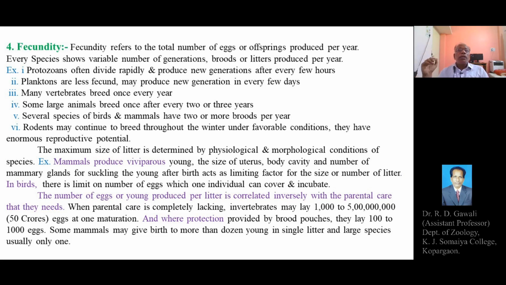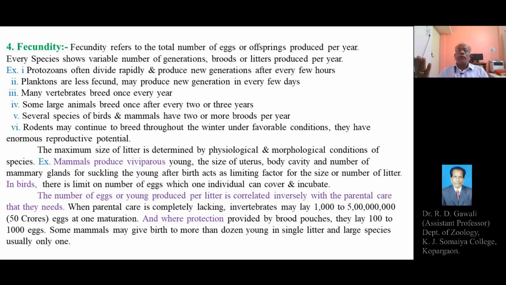For example, protozoans often divide rapidly, mitotically, just like the process of mitosis, and produce a new generation after a few hours.